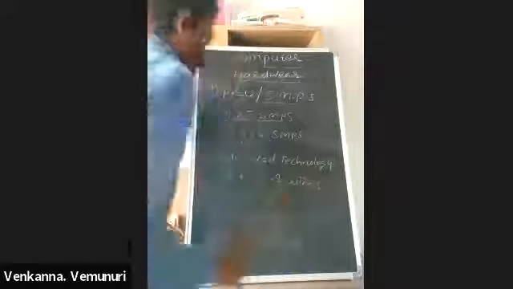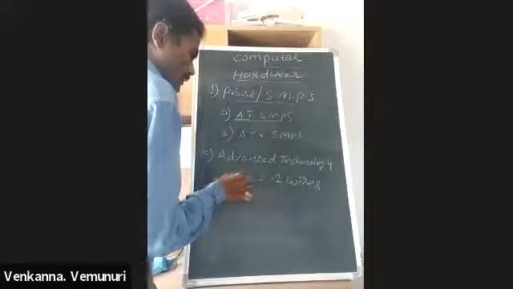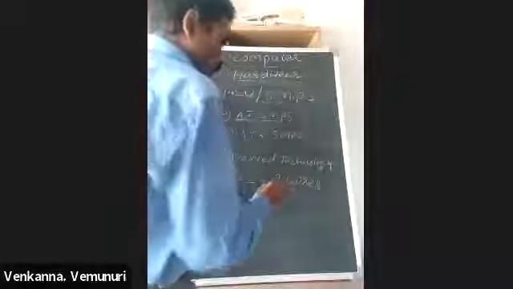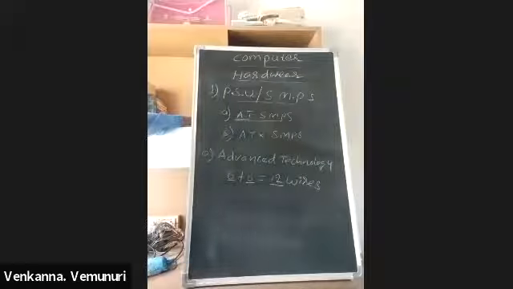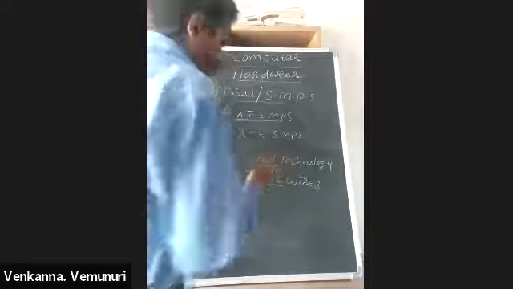Means in AT SMPS, one connector has 6 wires, another connector has 6 wires. Total 12 wires are available, and these 12 wires connect to the motherboard. It is old technology, old SMPS.